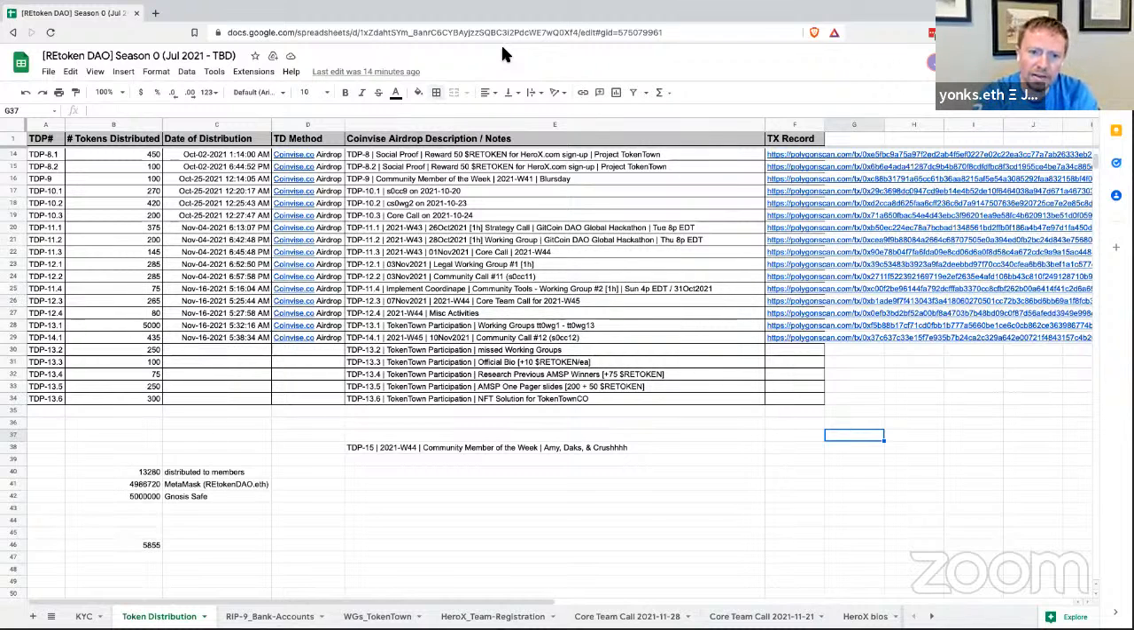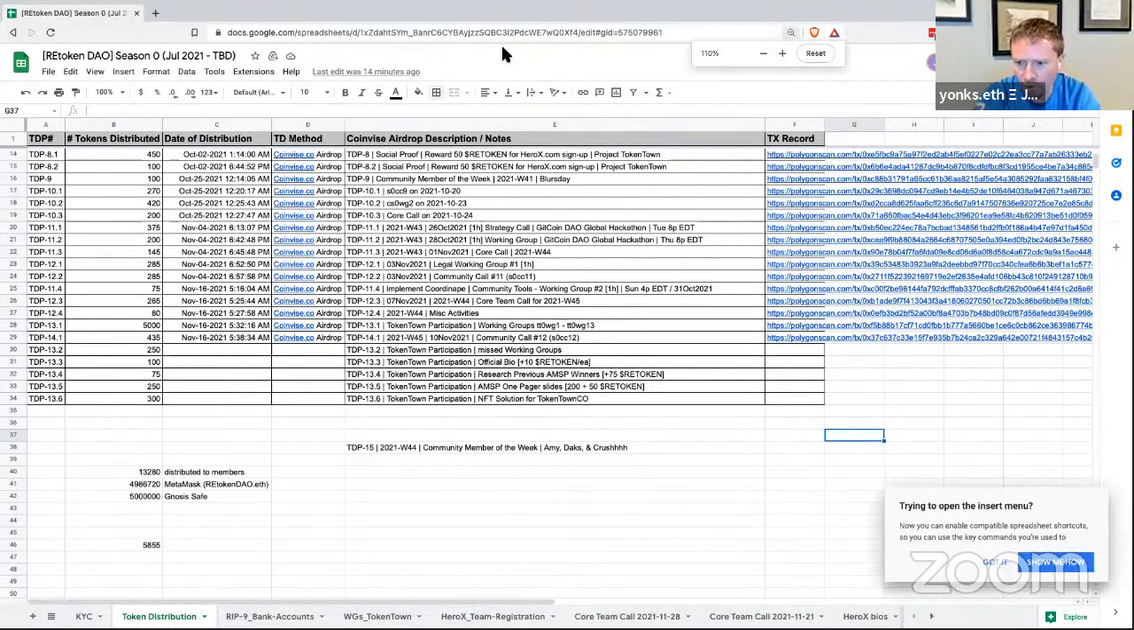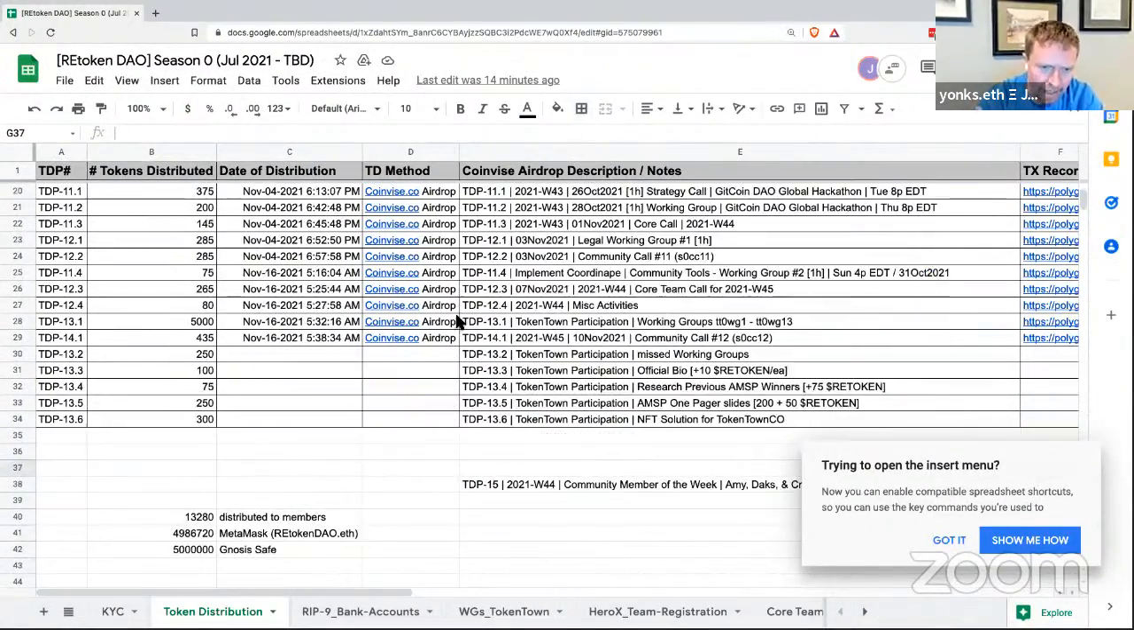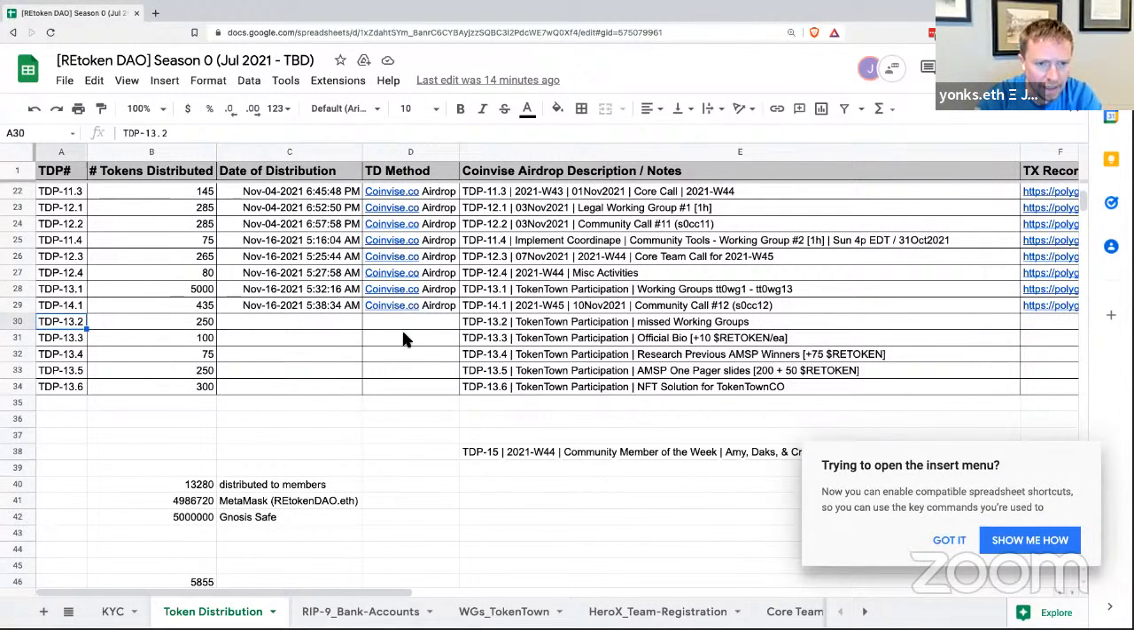And going to be doing this airdrop today on Coinvice. Coinvice.co is our social token platform. And let me make this a little bigger here. And these are the row items that we're going to be doing here during today's live stream. So we've got 5 different airdrops that we're going to be doing.